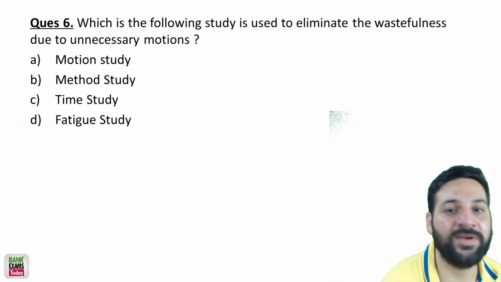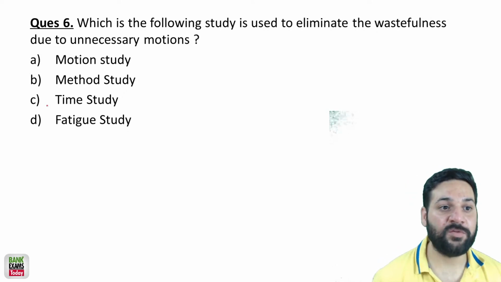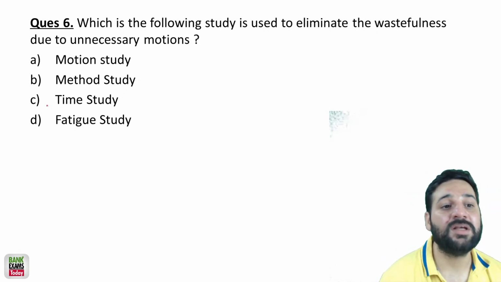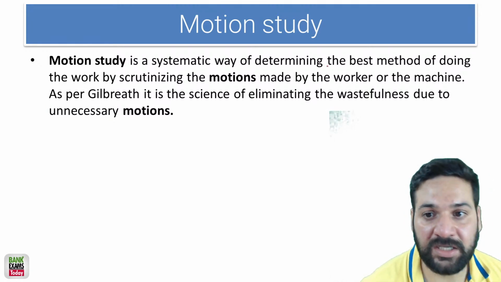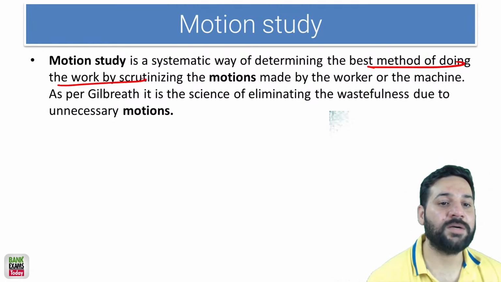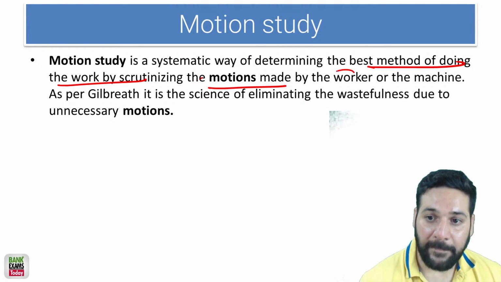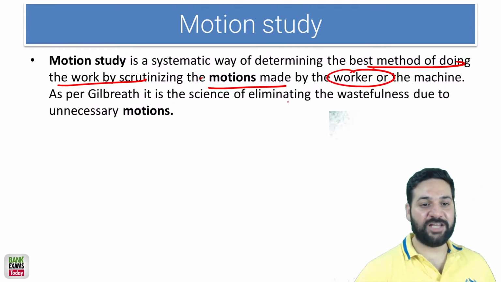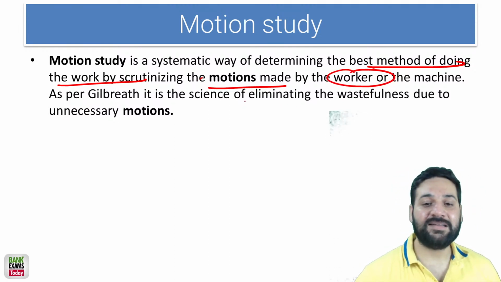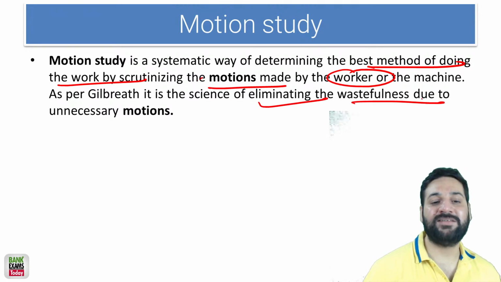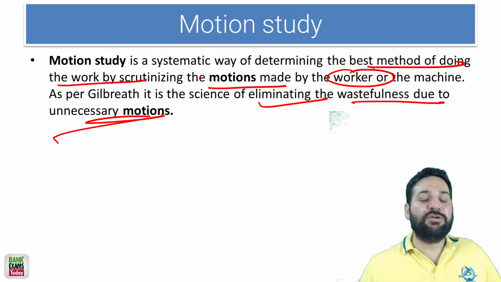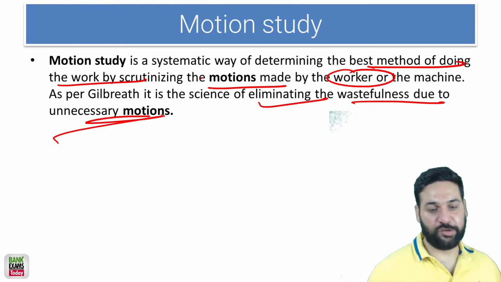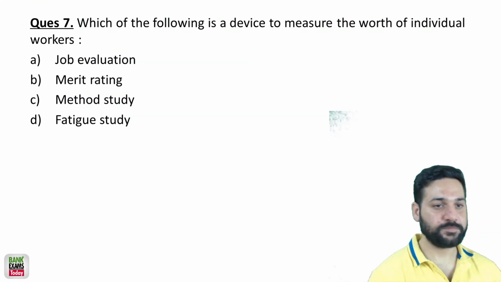Which of the following study is used to eliminate the wastefulness due to the unnecessary motion? So that is motion study. Motion study is a systematic way of determining the best method of doing a work by scrutinizing the motions made by a worker or the machine as per Gilbreth. It is a science of eliminating the wastefulness due to unnecessary motion. You are eliminating the wasteful activities. Very, very important.